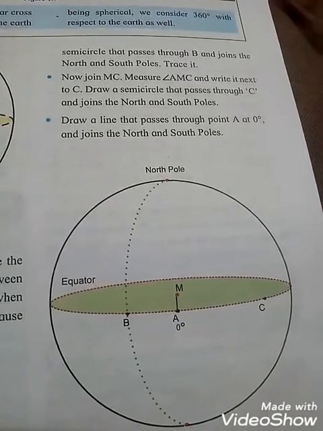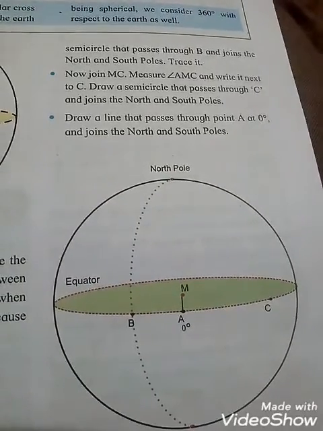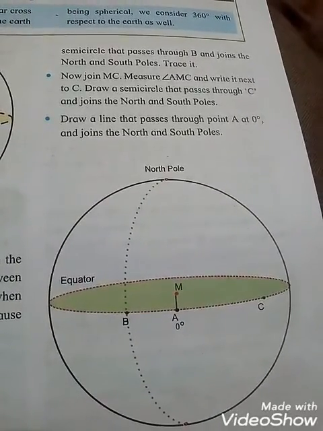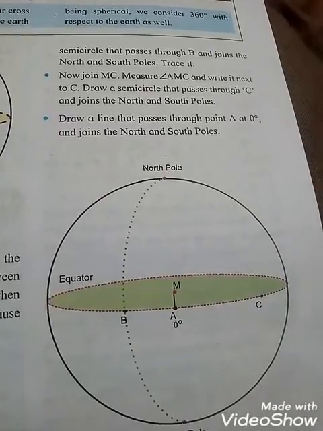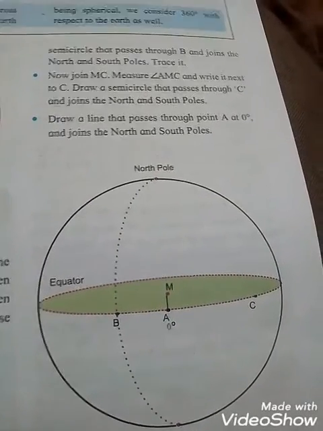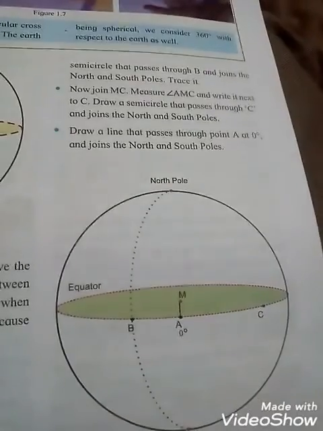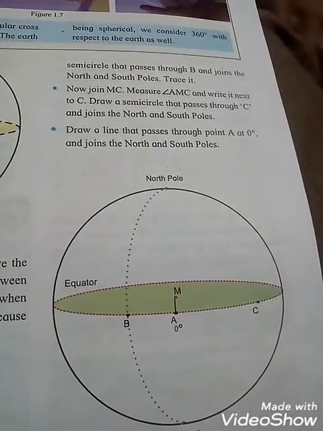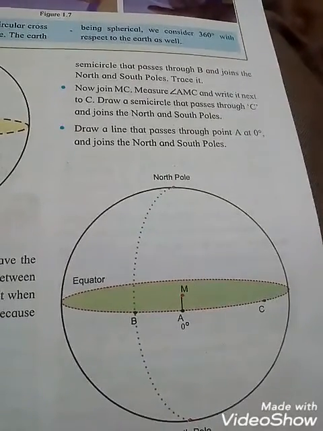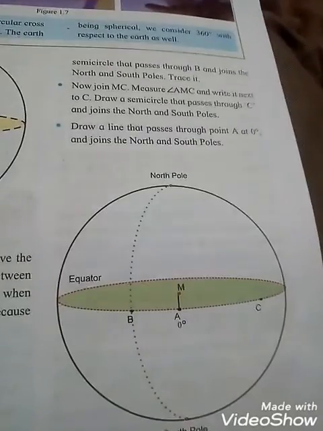Draw a line that passes through point A. Afterwards you also have to draw a vertical line which passes through A at 0 degrees and joins the north and south pole. See students, at A, whatever line you are drawing, it is divided in two parts, that is the equator. So the equator divides it into two parts, north and south pole, okay students.